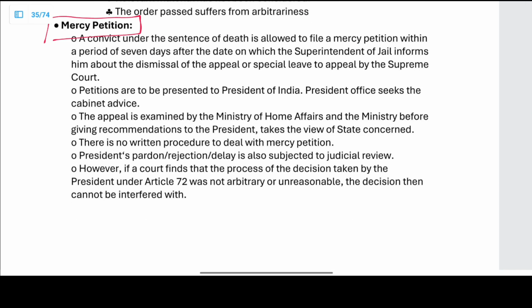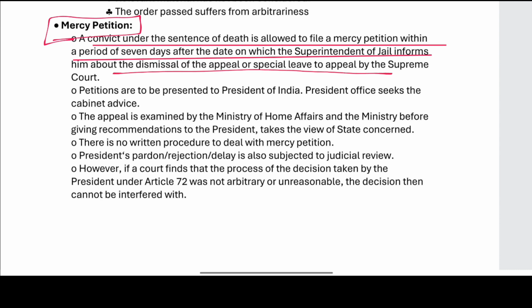Now we have a mercy petition. A convict under the sentence of death is allowed to file the mercy petition within a period of 7 days after the date on which the superintendent of the jail informs him about the dismissal of the petition or a special leave appeal by the Supreme Court. He must file a mercy petition within 7 days. So there is a time limit for filing the mercy petition, right?